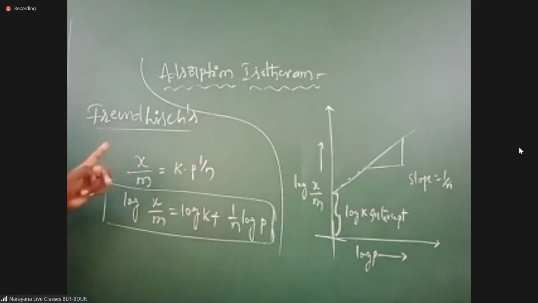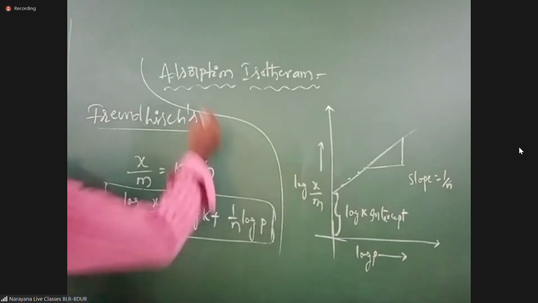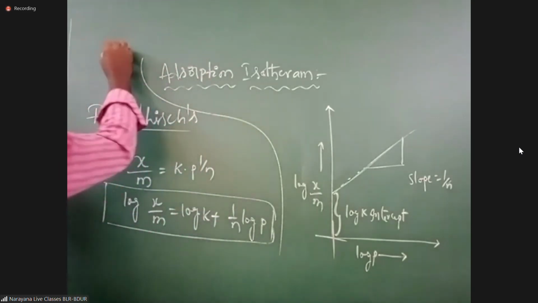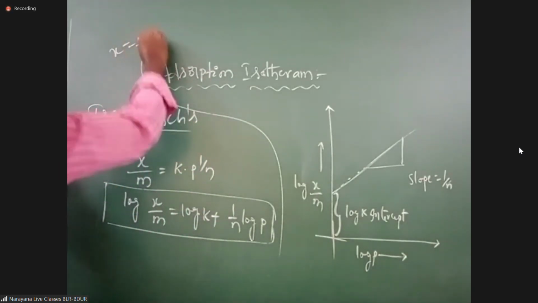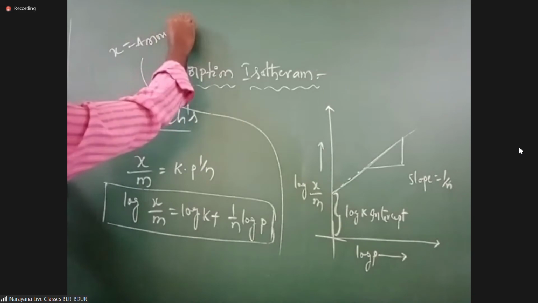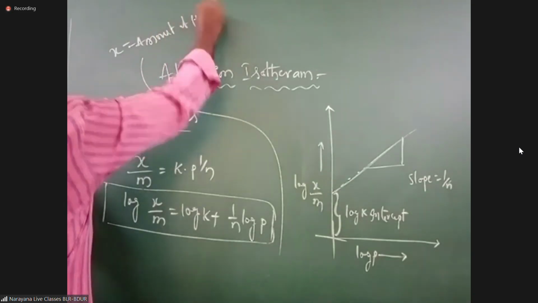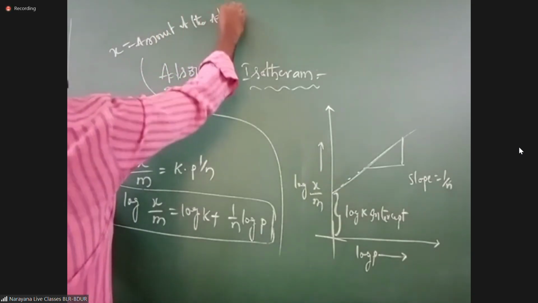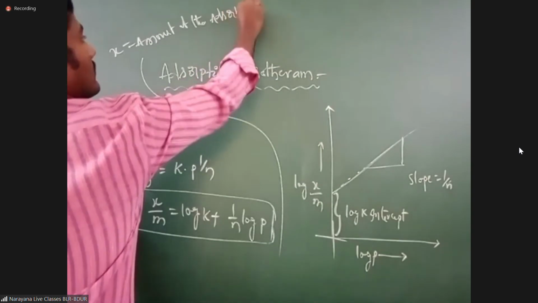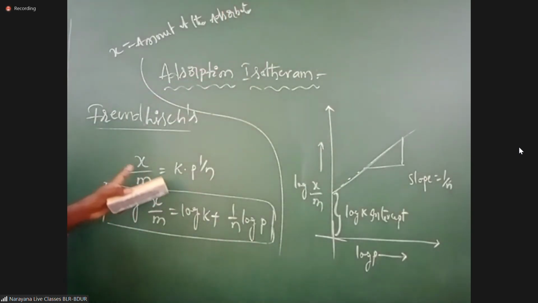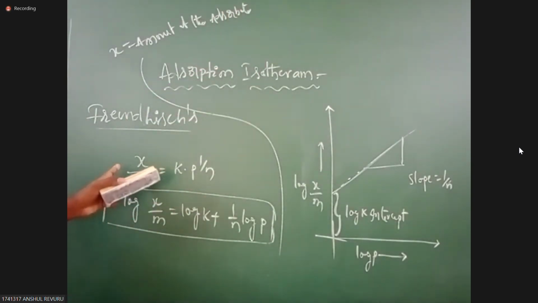What is the x here? Amount of the adsorbate. What is meant by m here?